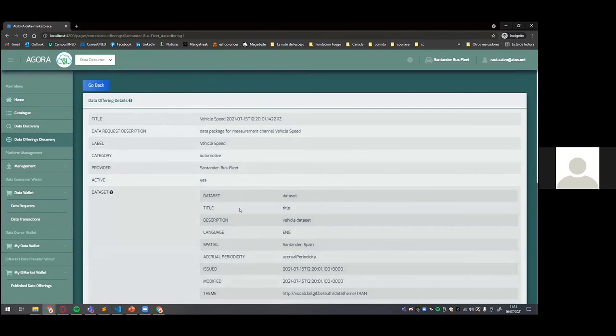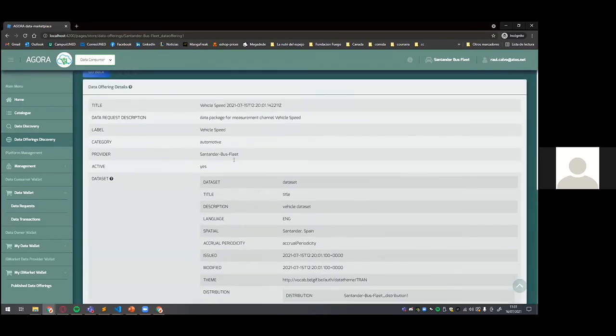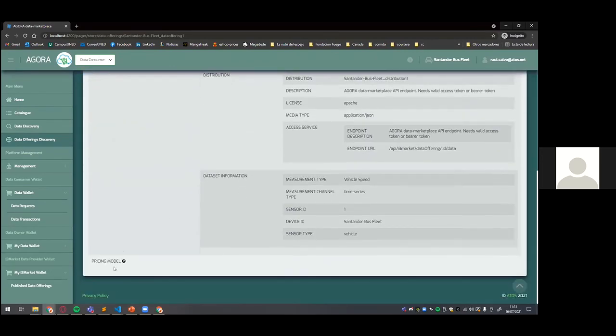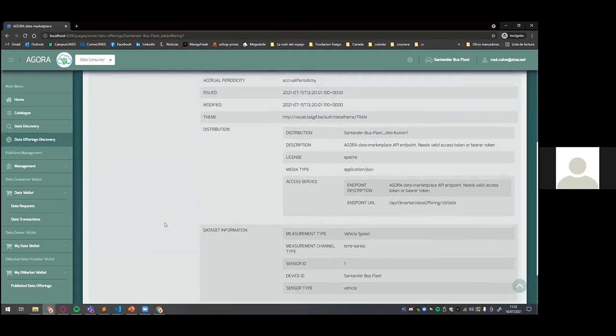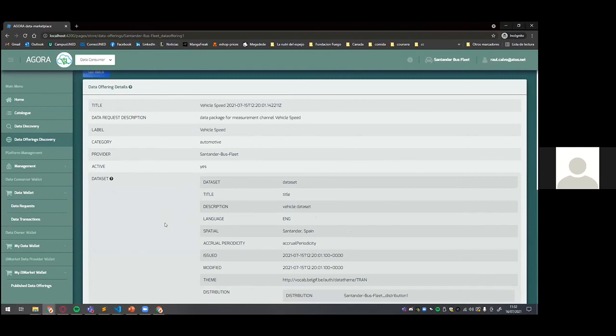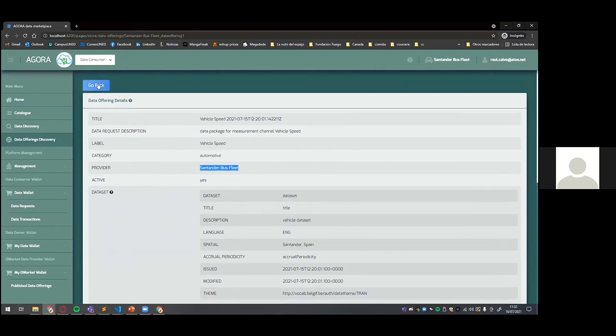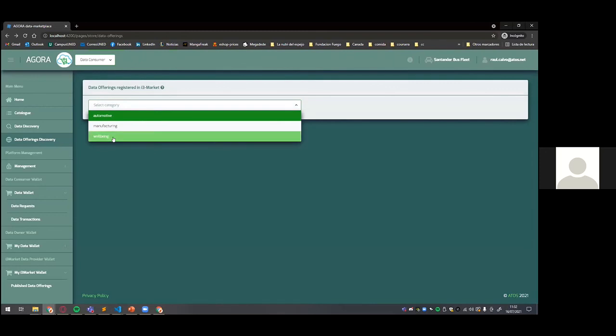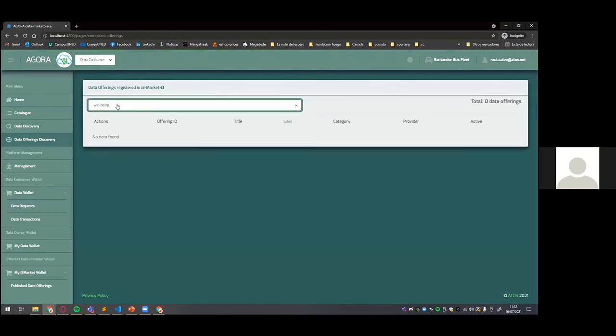We can also see the details. And here in the details view, we will have the option to send a contract request to the provider of this data offering. We can also select another category, but at the moment there are no data offerings.